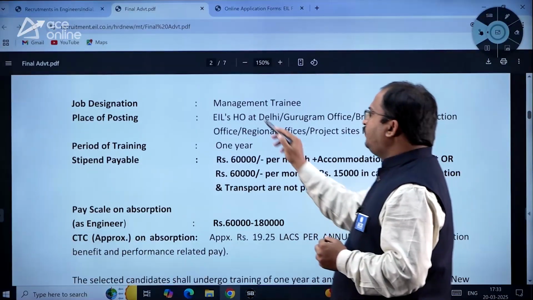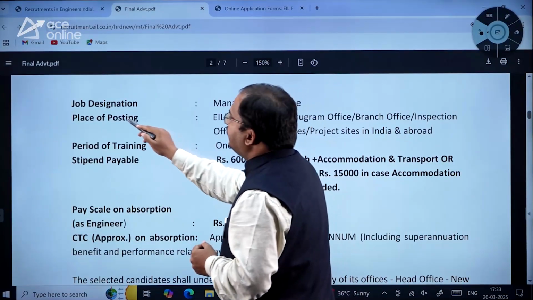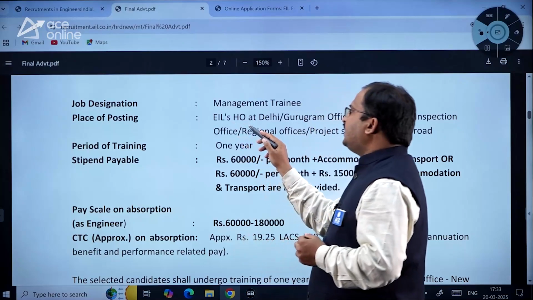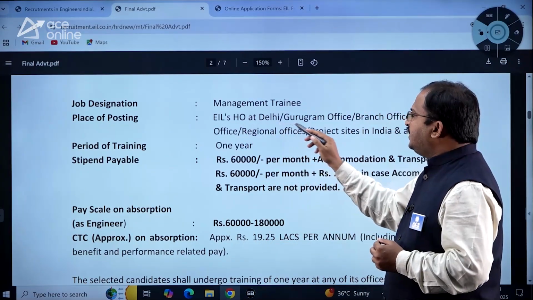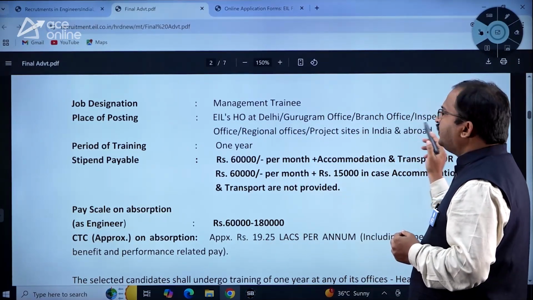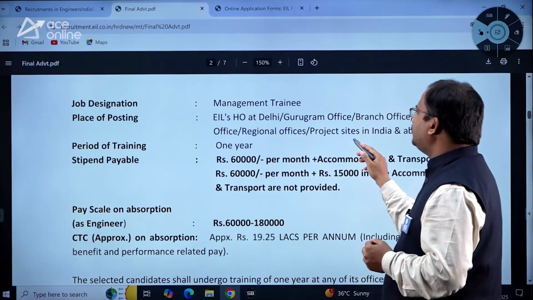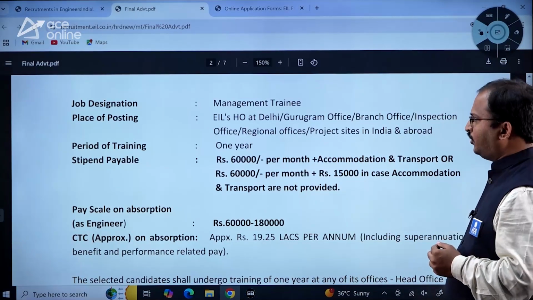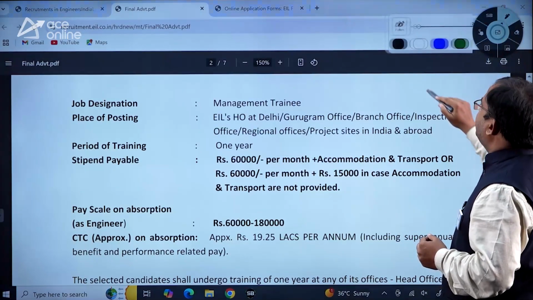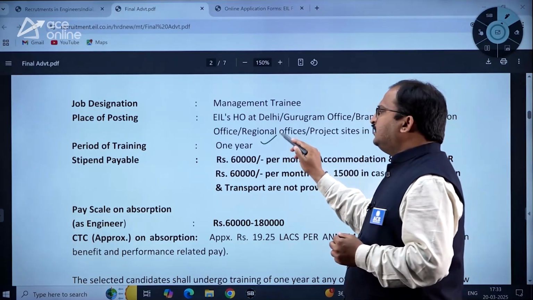Here job designation is management trainee. Place of posting will be EIL's head office at Delhi, Gurugram office, branch office, inspection office, regional offices, project sites in India and abroad. Period of training, again, is 1 year.